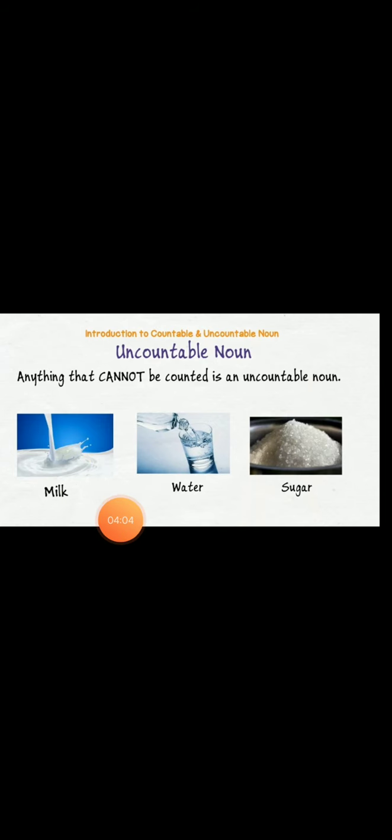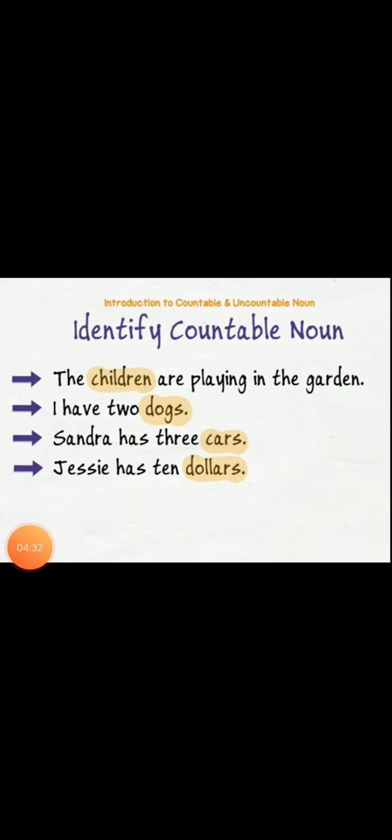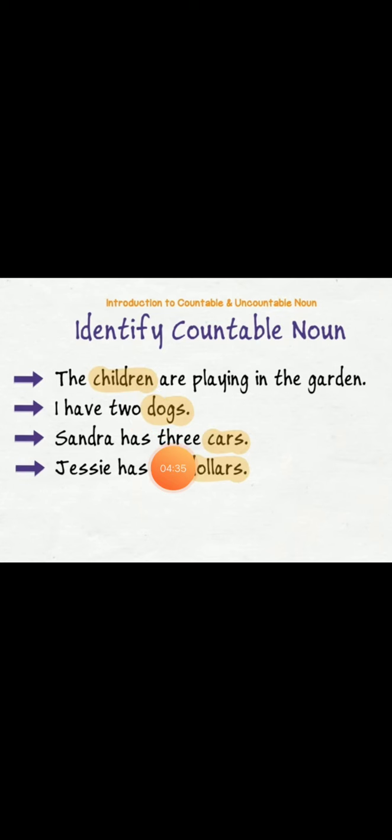But we cannot count all these things. Anything that cannot be counted is an uncountable noun. For example, milk. Can we count milk? No, we can't count milk. Can we count water? No. Can we count sugar? No, we can't count them. So these are uncountable nouns. Uncountable nouns do not have plural forms, and countable nouns may be in plural forms.